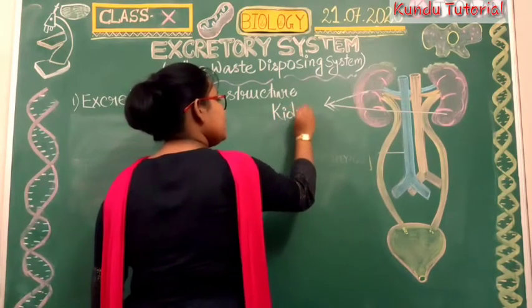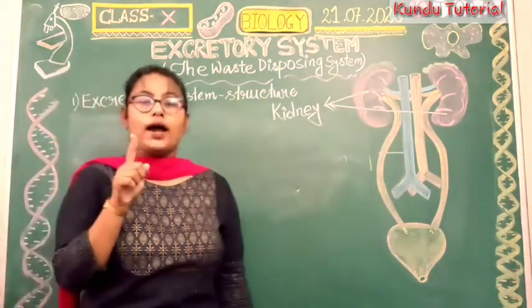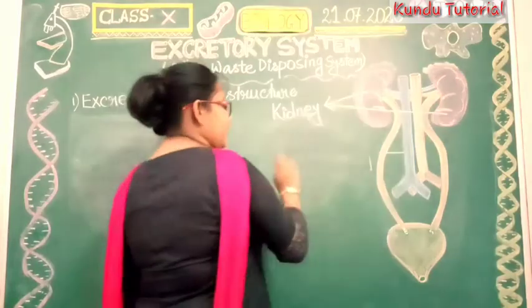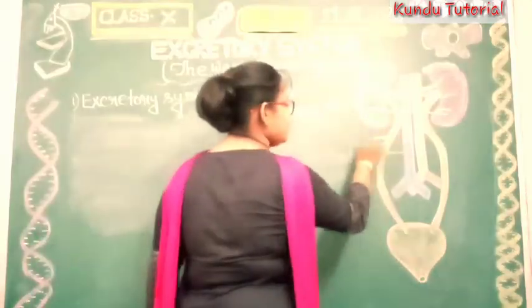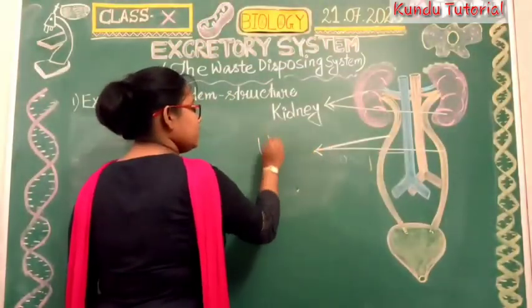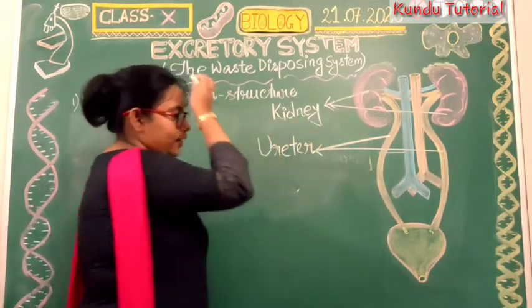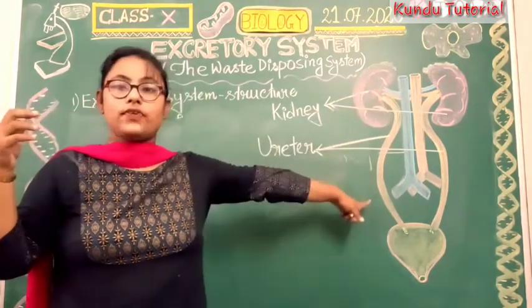Okay, these both, one pair of kidney, will arise in the excretory system, and one pair of the ureter. Okay, the ureter arises from the kidney, and what is its function?